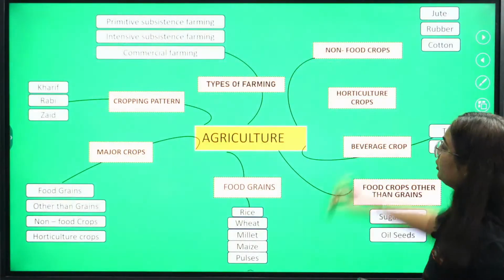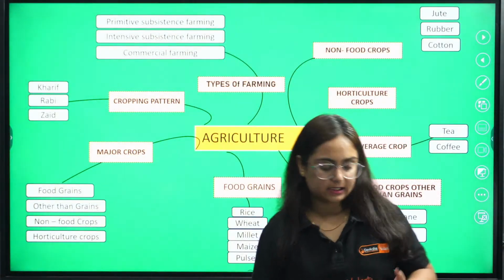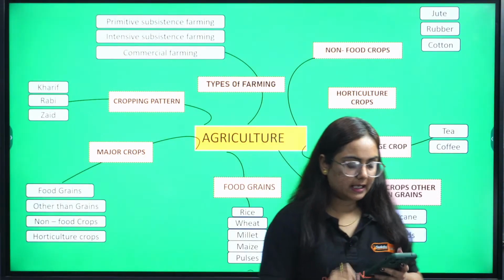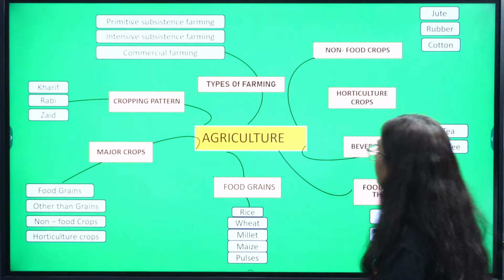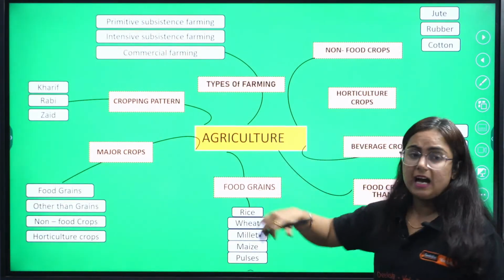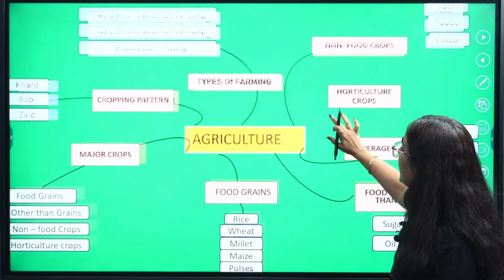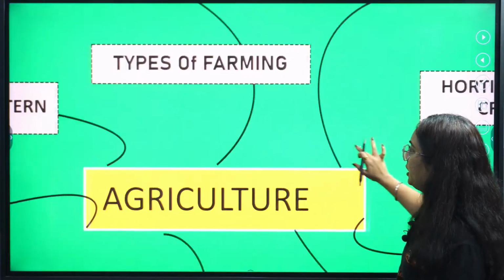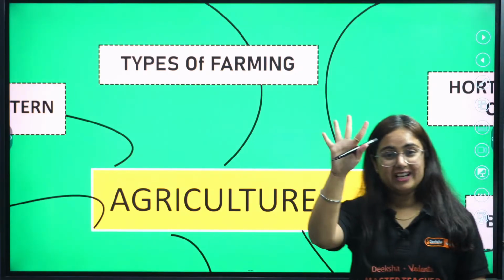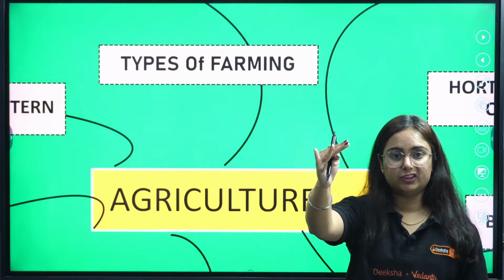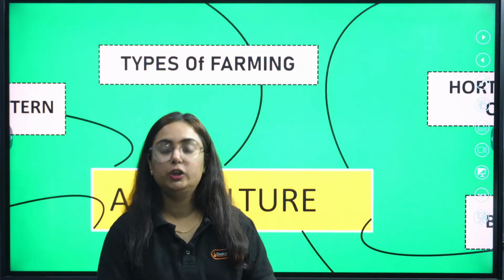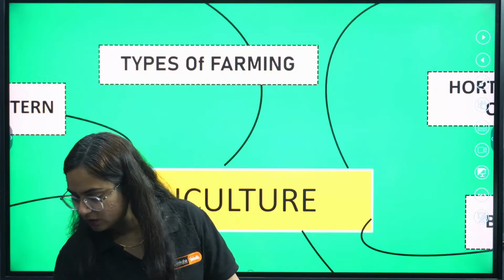Chalo. Moving to the next chapter, that is agriculture. So, the chapter starts with a type of farming. Pay attention. Here we are talking about the chapter agriculture. 5 minutes, complete revision of the chapter right now. Concentration only on your books, my videos.